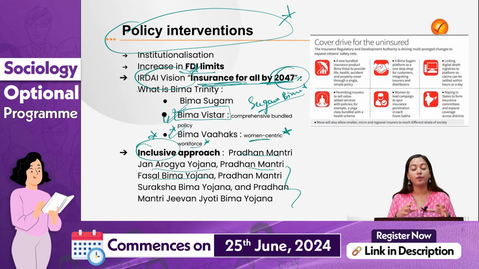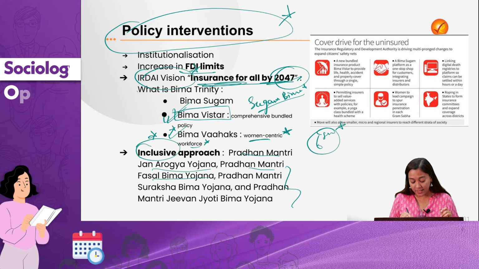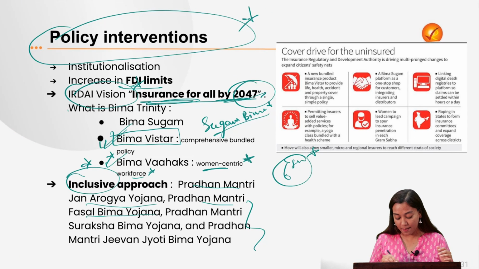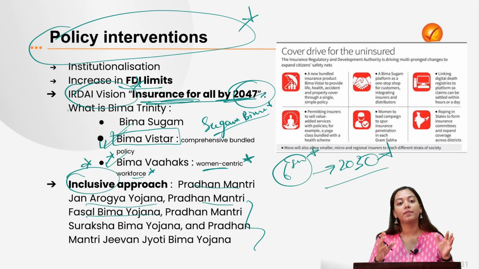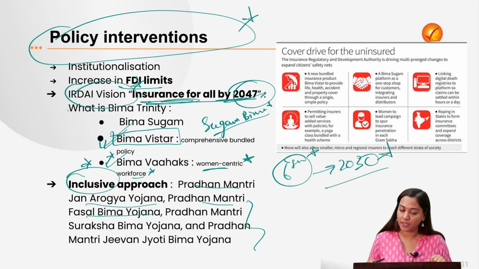So with the help of this, we will finally be able to achieve our dream of what? Of attaining the 6th largest space, in fact, better than this, by the year 2030. So please remember these policy interventions, the challenges we read, and the chronology of insurance development in India.